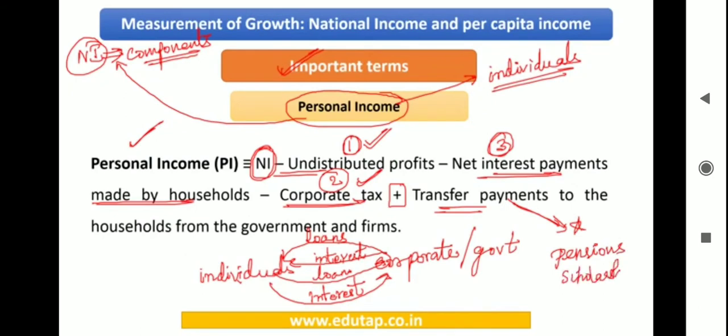These are called transfer payments, which you need to add to the national income to calculate the personal income. Now if you read this formula, it is very easy. You take the national income, subtract the undistributed profit, subtract the net interest payments made by households, subtract the corporate tax, and add the transfer payments to the households from the government and firms. So you will get your personal income.